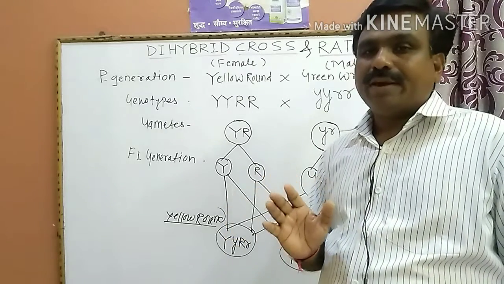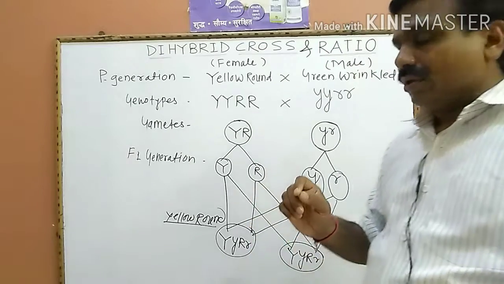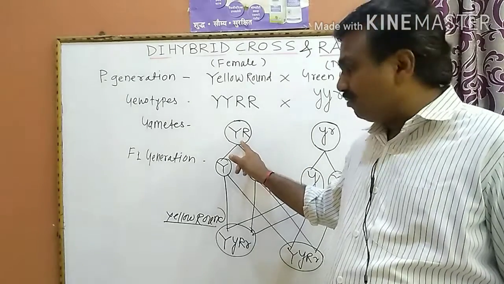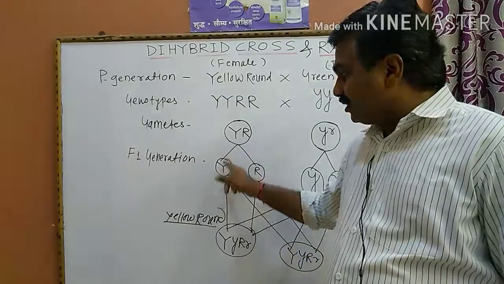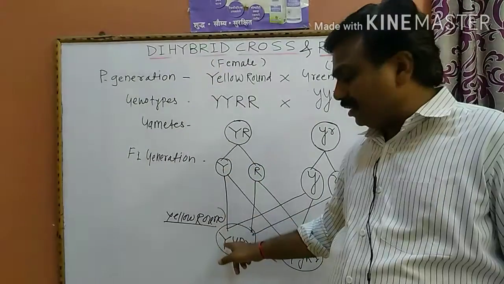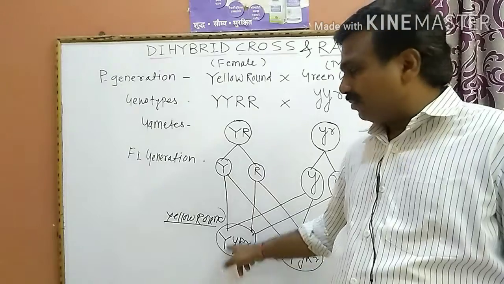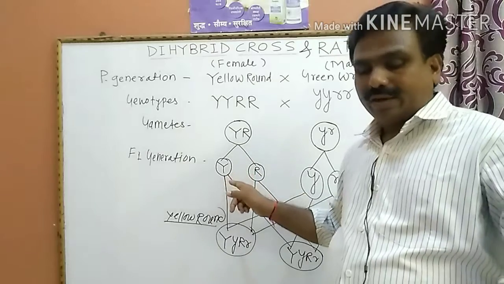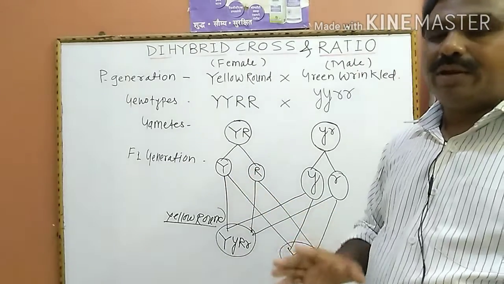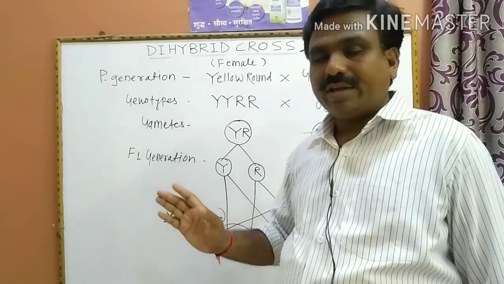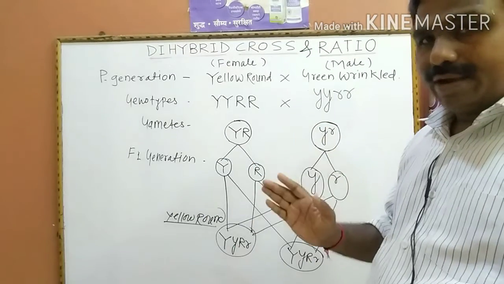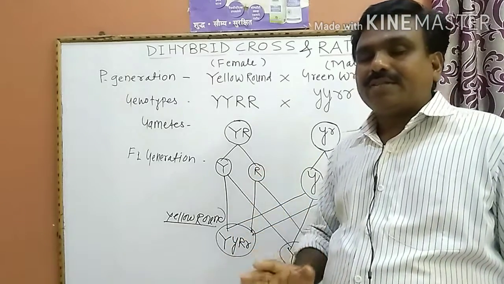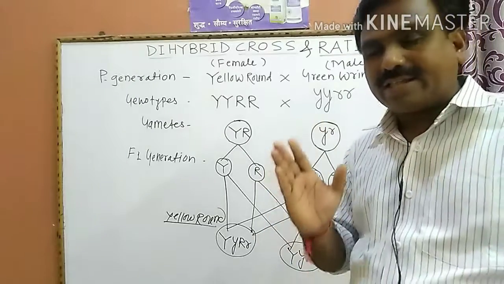Independent assortment means there is a pair of alleles, a pair of gametes. This capital Y gets separated and expresses its character or trait separately. That is called independent assortment. In this way, in independent assortment, each and every allele, each and every gamete, each and every gene gets separated at the time of gamete formation and is independent for the expression of a particular trait.